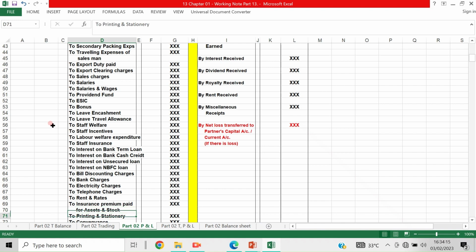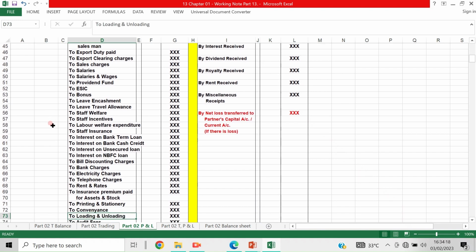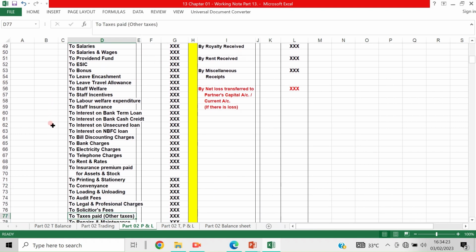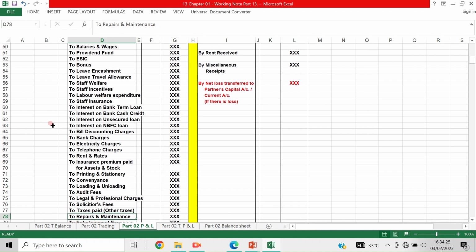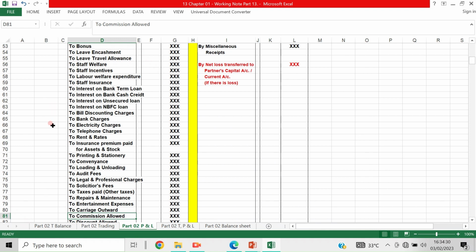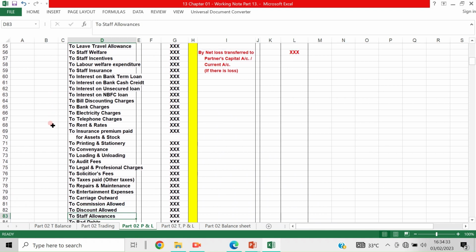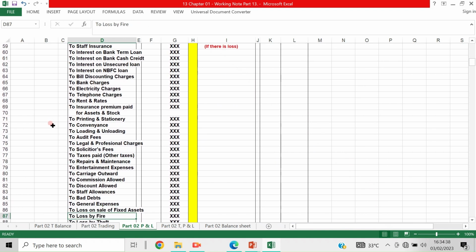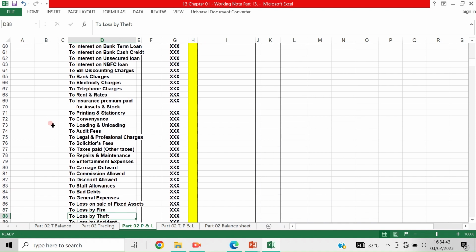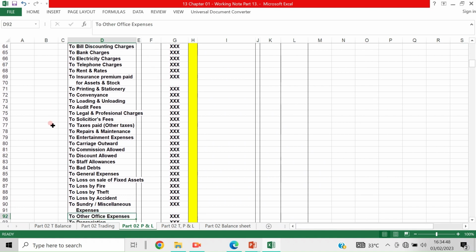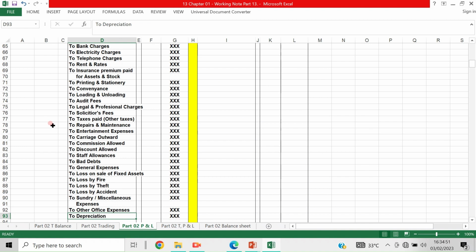To printing and stationery, to conveyance, to loading and unloading, to legal and professional charges, to solicitors' fees, to taxes paid, to repairs and maintenance, to entertainment expenses, to carriage outward, to commission allowed, to discount allowed, to staff allowances, to bad debts, to general expenses, to loss on sale of fixed assets, loss by fire, loss of goods by fire, loss of goods by theft, loss of goods by accident, sundry and miscellaneous expenses, to other office expenses, to depreciation.